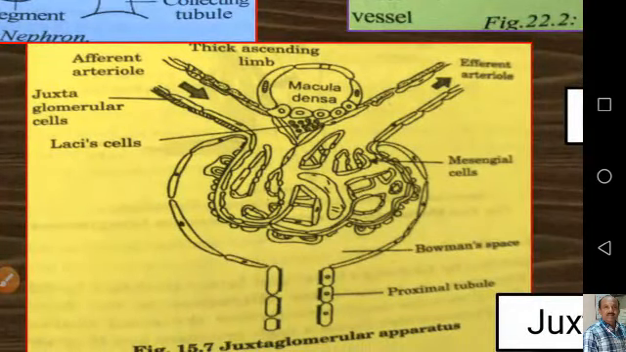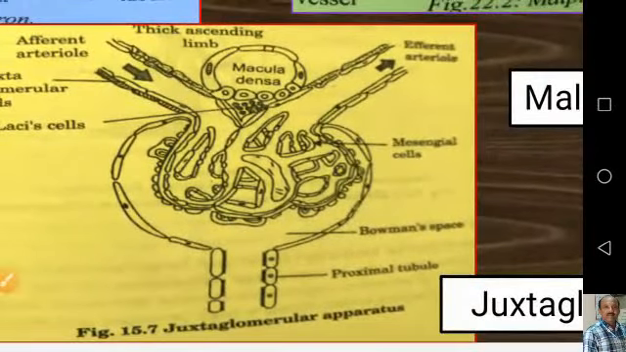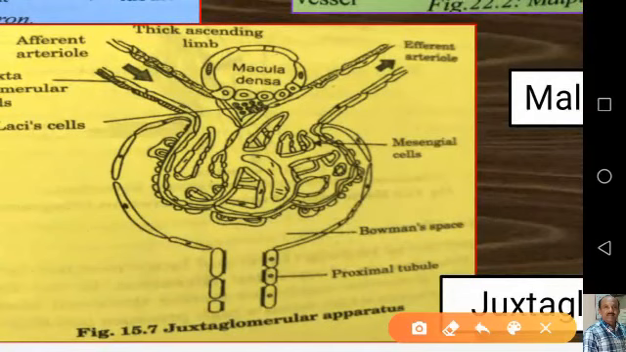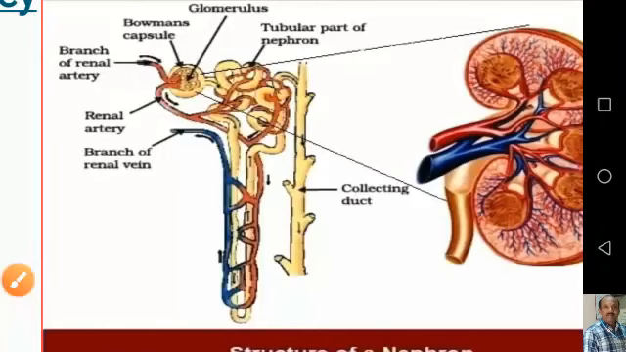Then here is the juxtaglomerular apparatus. What is this juxtaglomerular apparatus, and what is its function? We can discuss it when we discuss the mechanism of urine formation.